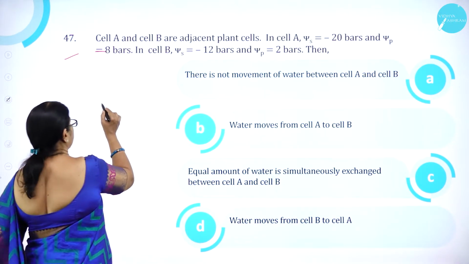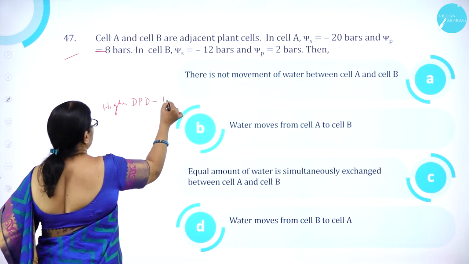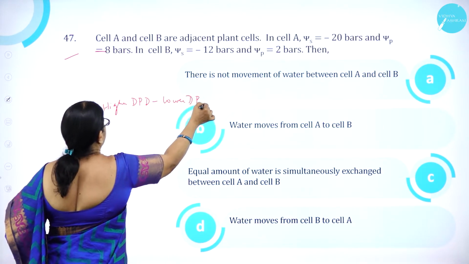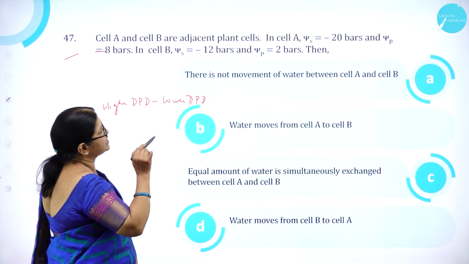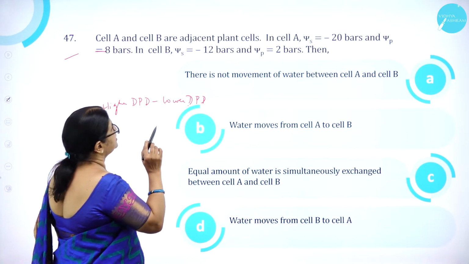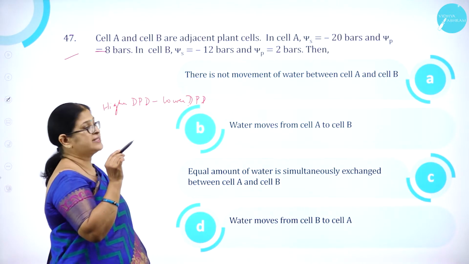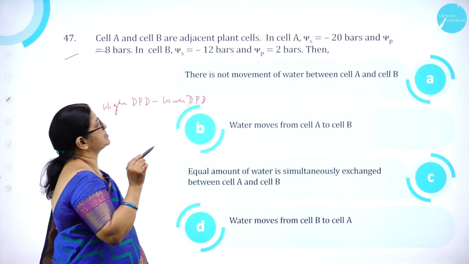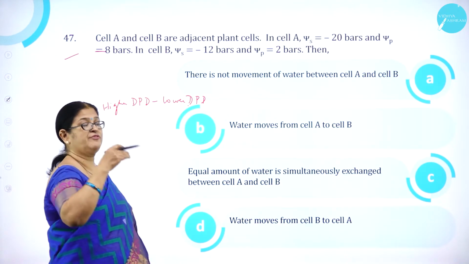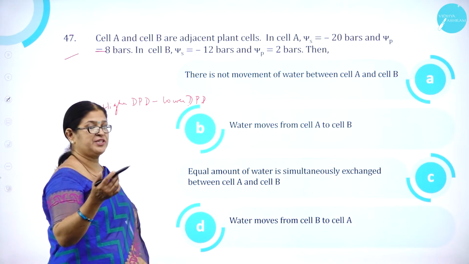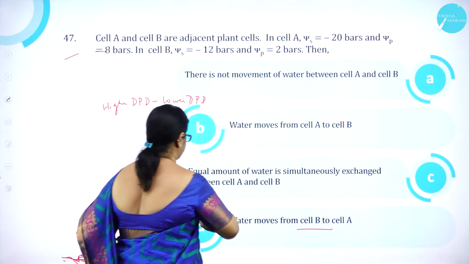As you know, water moves from higher DPD to lower DPD. So here cell A and cell B are adjacent places. Cell A has psi S of minus 20 bars and psi P of 8 bars. So the cell B has psi S, that is minus 12 bars, and psi P 2 bars. So usually we find that water moves from a region of higher DPD, diffusion pressure deficit, to lower DPD. So water moves from cell B to cell A is the correct answer.